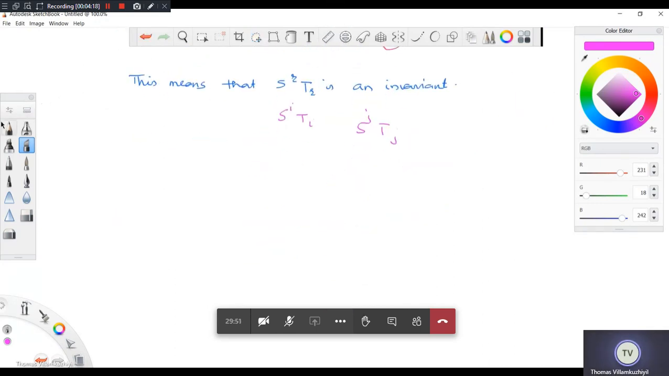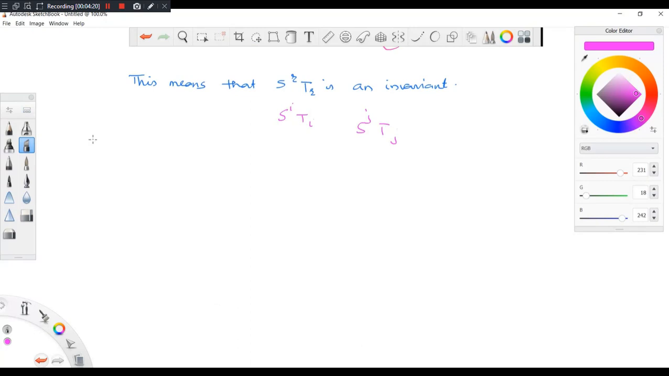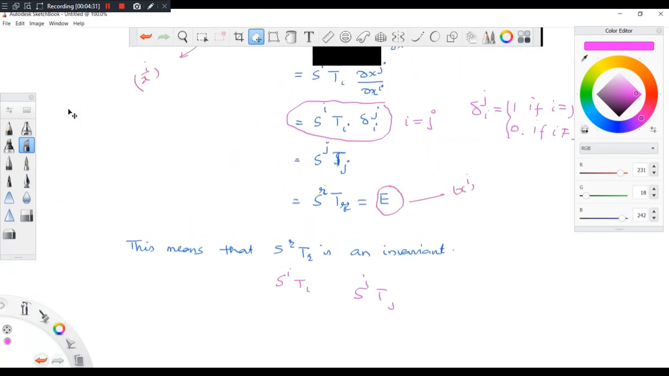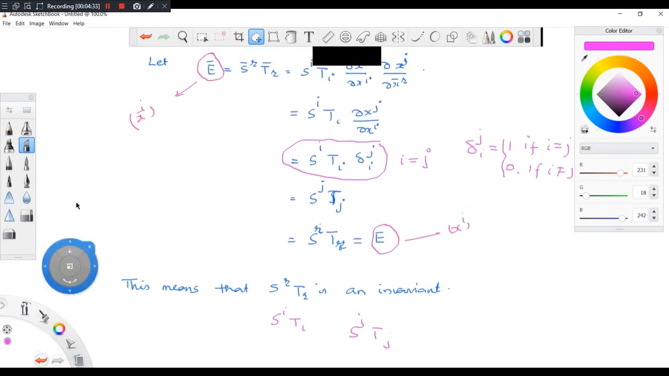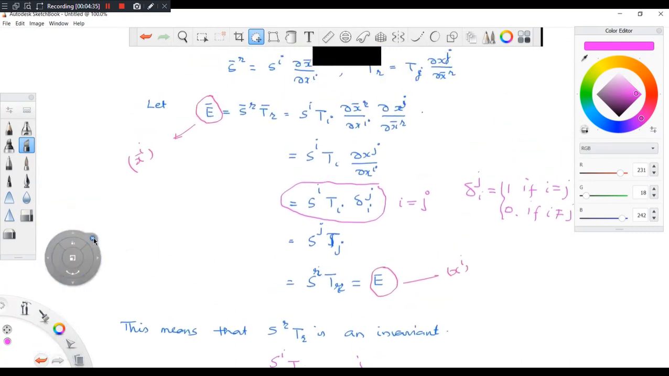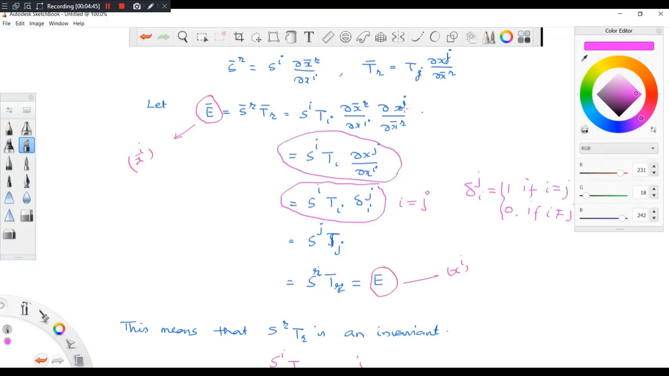Now, sir, yes, tell me. Sir, I did not understand. Okay. From which point onwards can you tell me? Is it the same? This is okay, no? See, you look at this one. This point you understood. By chain rule, I am getting del x_j by del x_i.